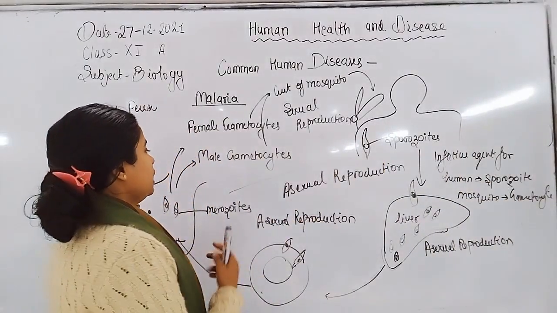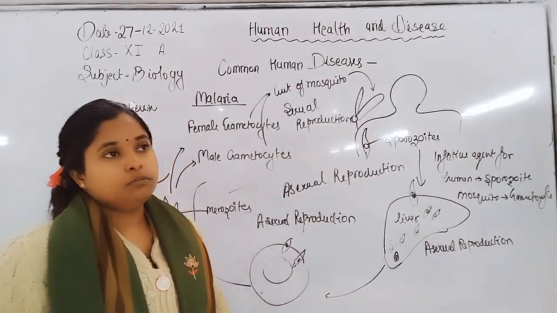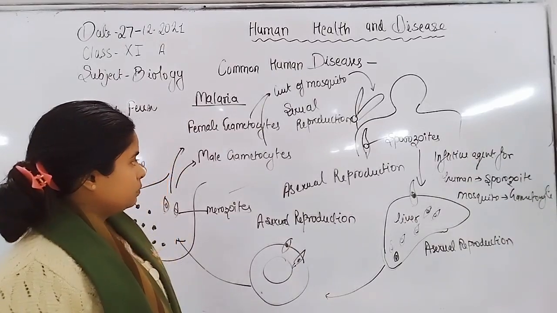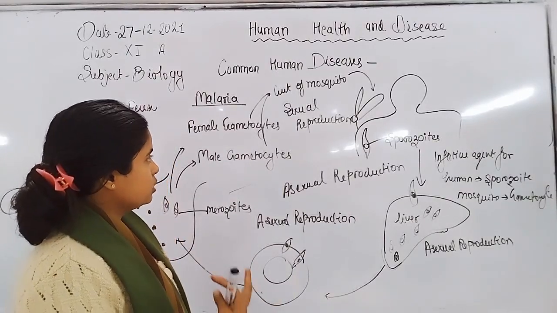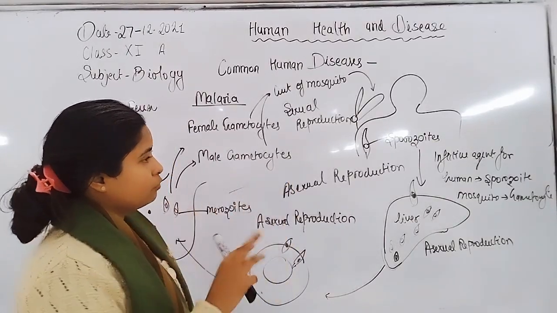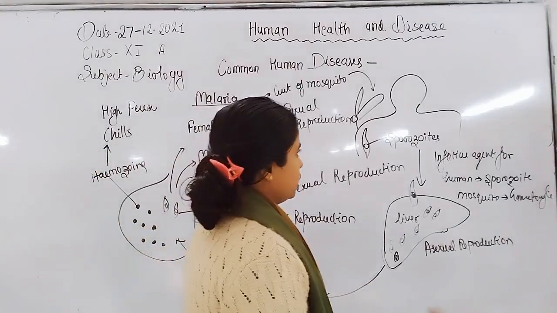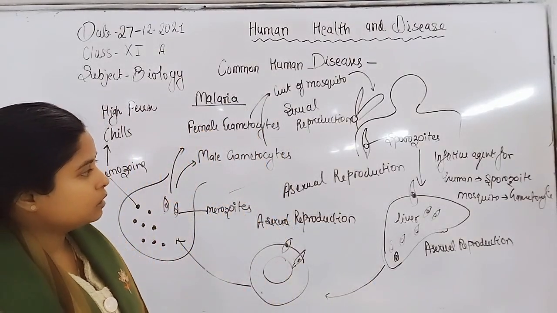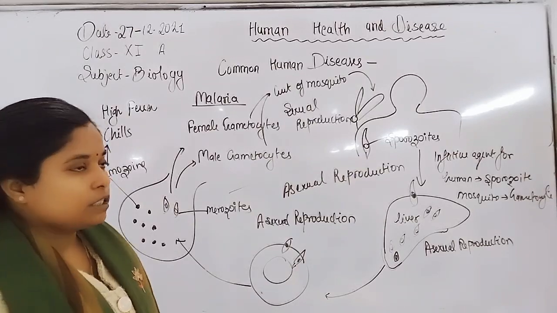After the transfer of male and female gametocytes into the gut of the mosquito, they infect the wall of the lumen and are converted into male gametes and female gametes. Fertilization of the male and female gametes occurs in the lumen wall of the mosquito, and it develops and is converted into sporozoites, which remain stored in the salivary gland of the mosquito until they are transferred from the secondary to the primary host.